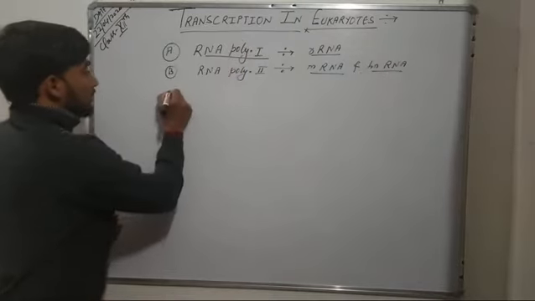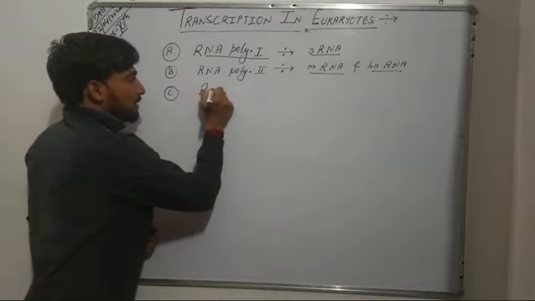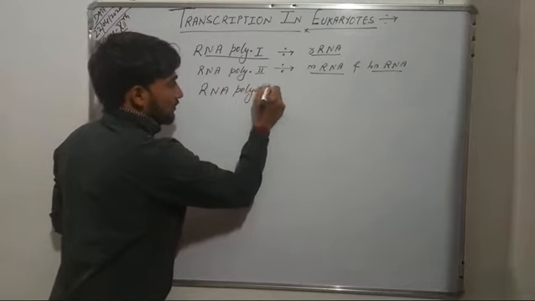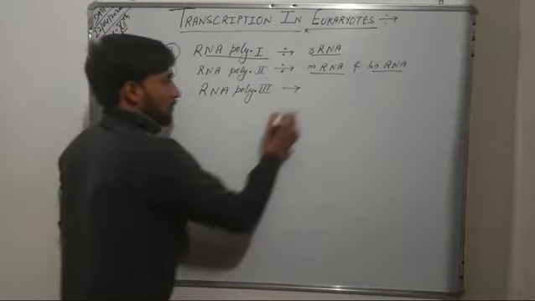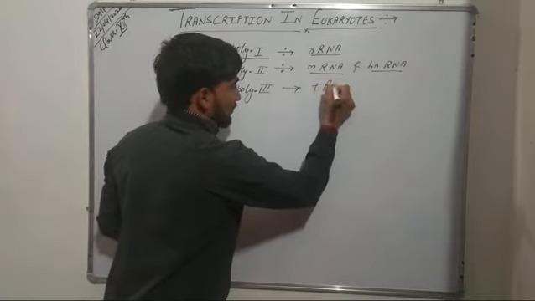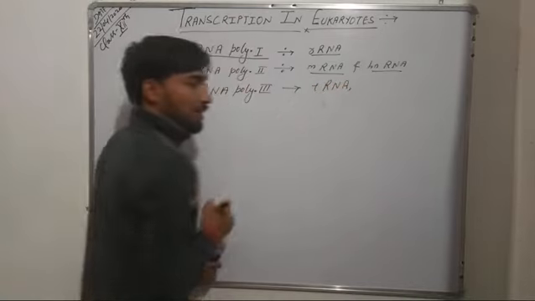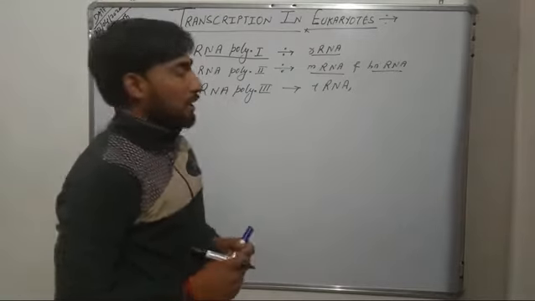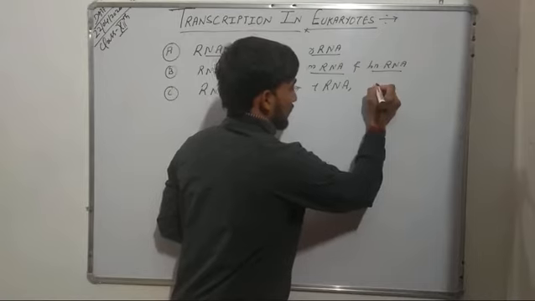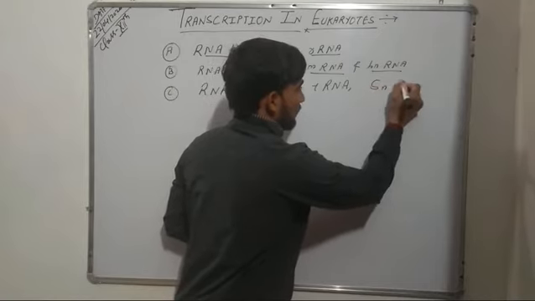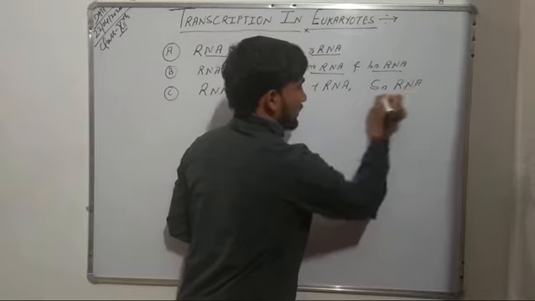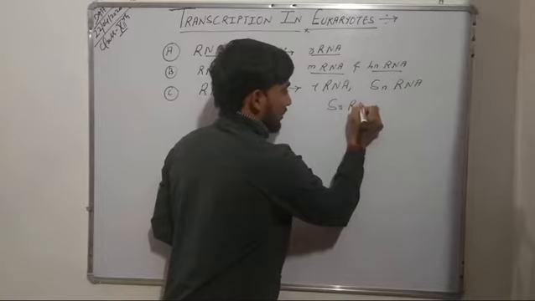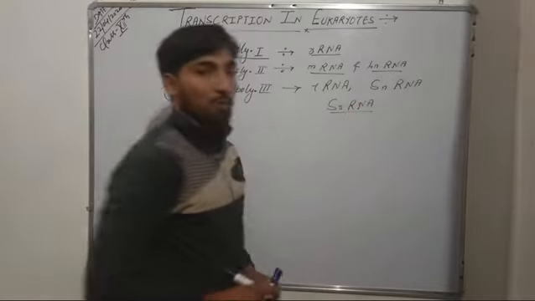Now the third RNA polymerase enzyme, RNA polymerase III, transcribes tRNA, that is transfer RNA. Along with tRNA, RNA polymerase III also transcribes the snRNA, that is small nuclear RNA, and srRNA, that is small ribosomal RNA.